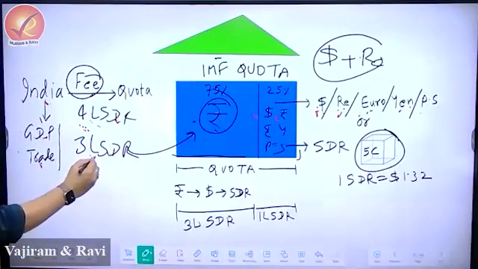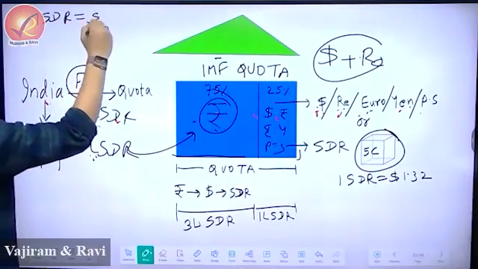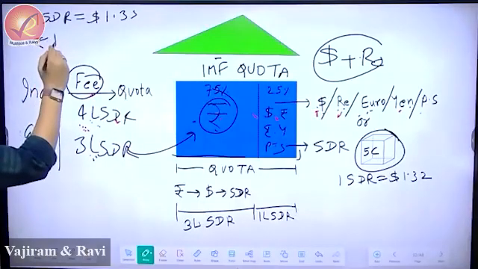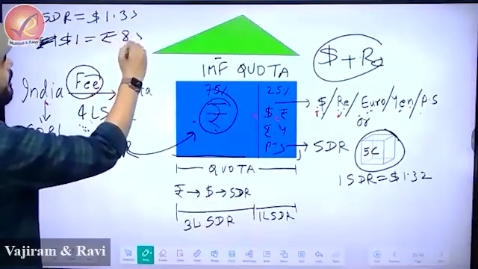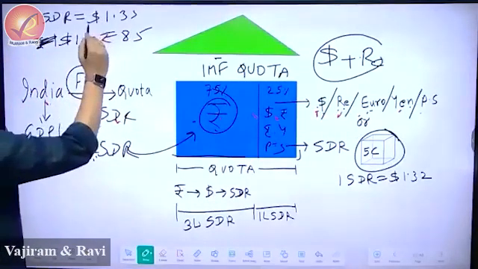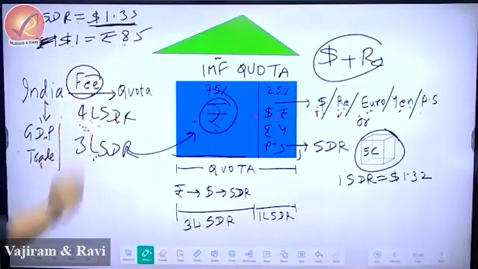So how will you convert 3 lakh SDR into rupee? I'll tell you. 1 SDR is equal to $1.33. $1 is equal to 85 rupees. So 1 SDR is equal to $1.33 and we know $1 is equal to 85 rupees.